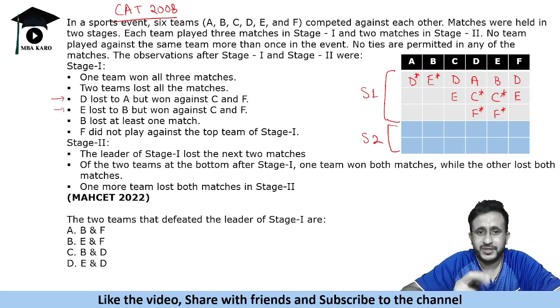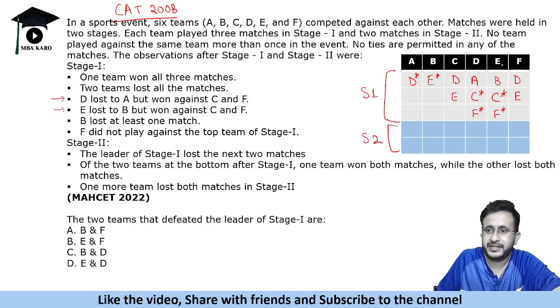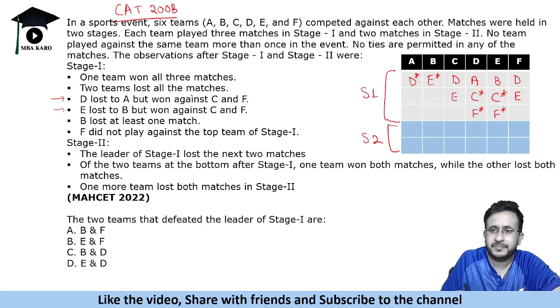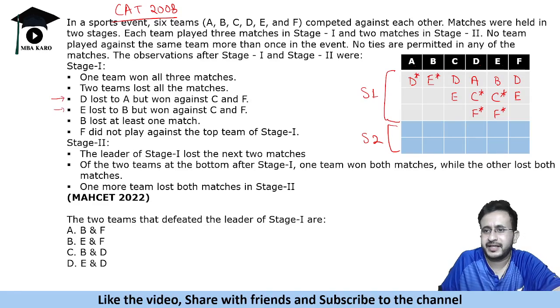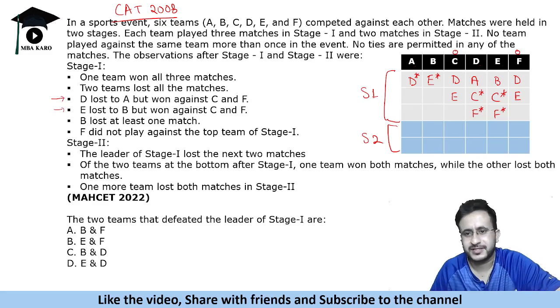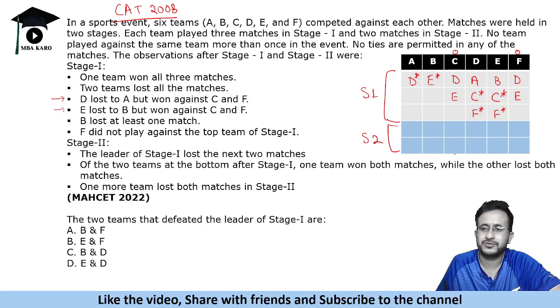Now what is given to us? One team won all the three matches. Okay, now it cannot be D, it cannot be E, it can be either A or B. ठीक है. Two teams lost all the matches. देखो, A जीत चुका है, B भी जीत चुका है, D and E, so they will lose all the matches. So they will have zero wins here. अब जिससे भी मैच होगा, as we figure out, they will lose that match.